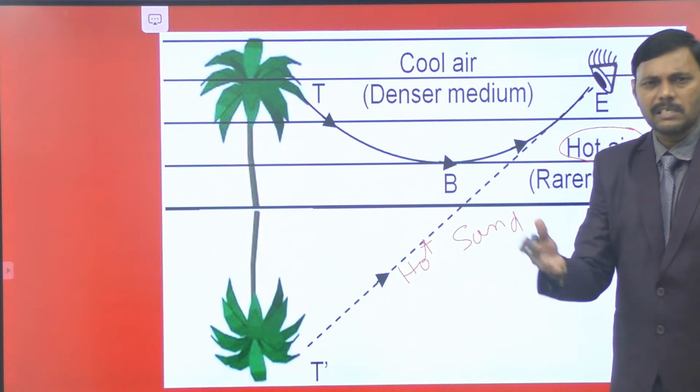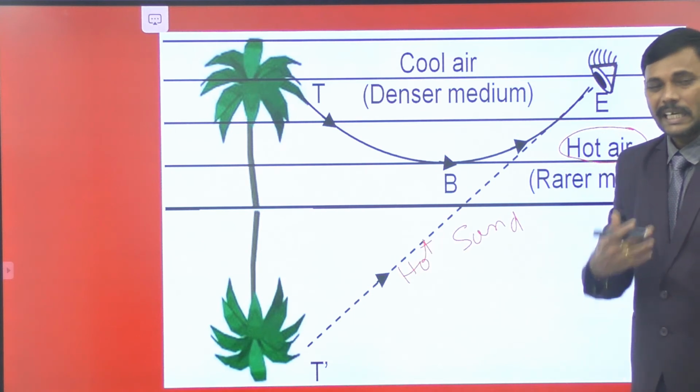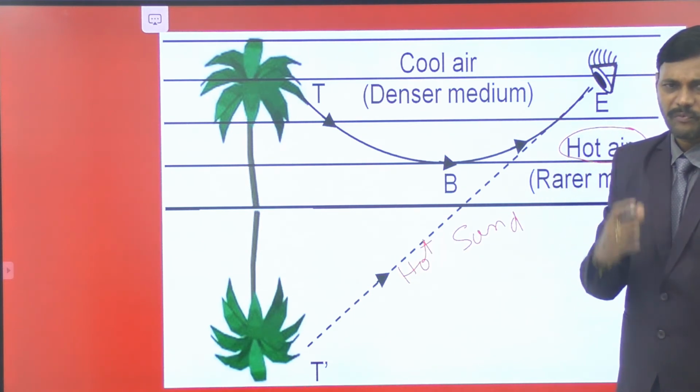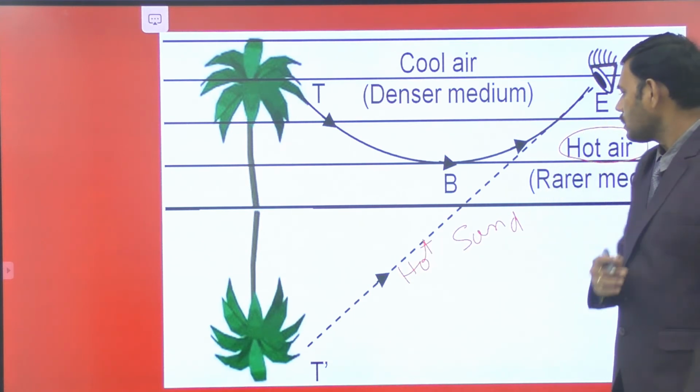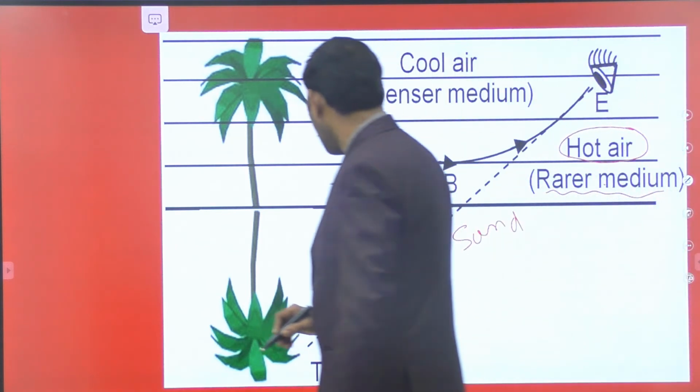Refractive index is also a function of temperature. Refractive index decreases with increase in temperature. So here temperature is hot, so high. So this medium is a rarer medium. This is the important point to know about the formation of mirage.